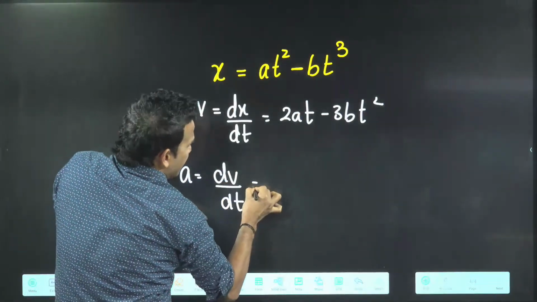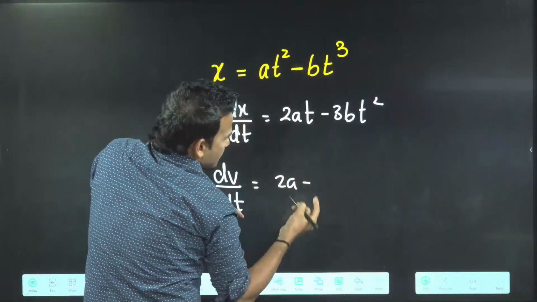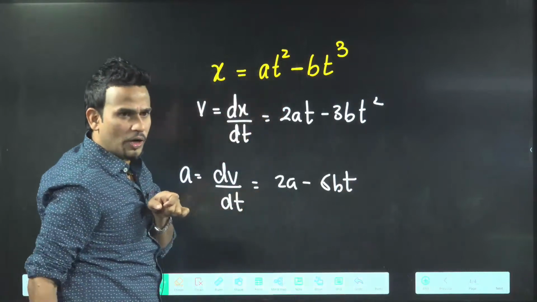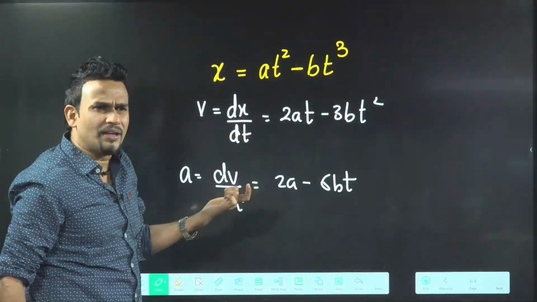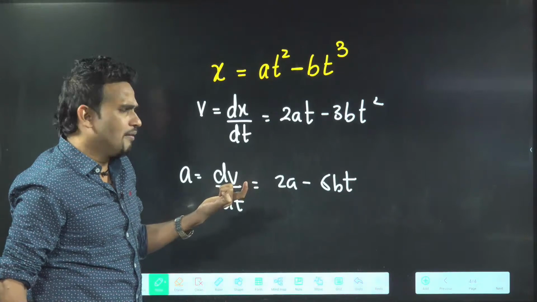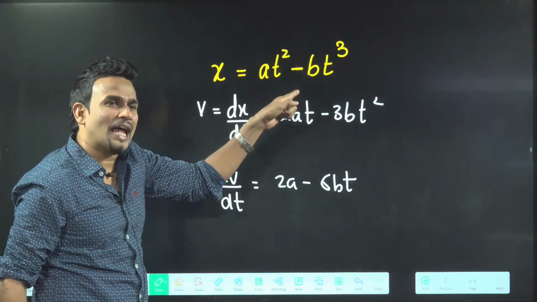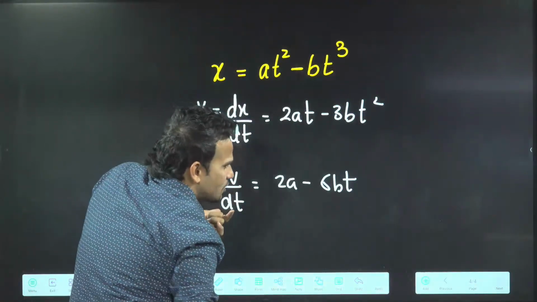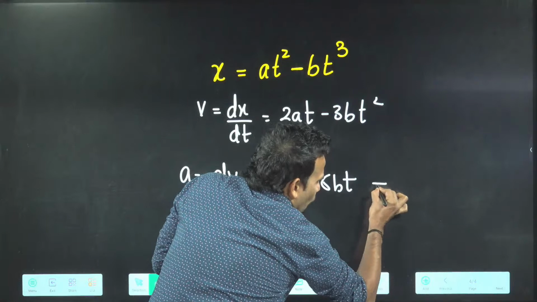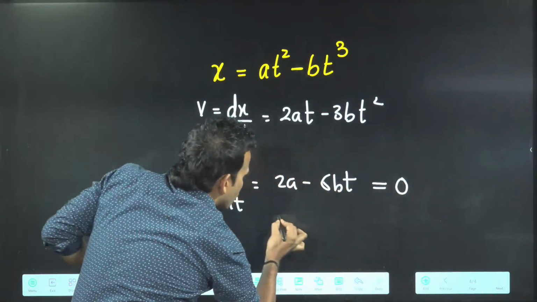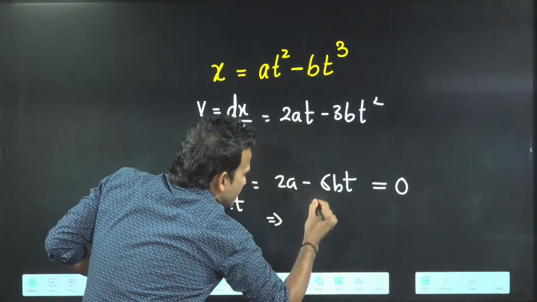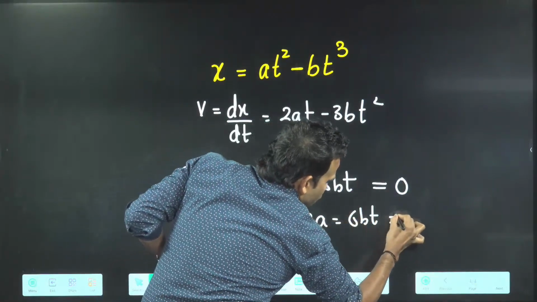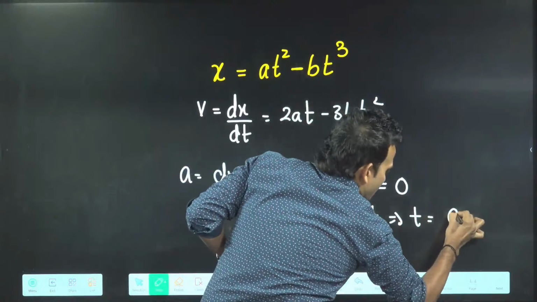So dv by dt, that will come 2a minus 6b into t. You are saying 2a by 3b. 2a by 3b is the time when velocity will become zero. I'm asking you acceleration. So this is acceleration. In the question, they are saying acceleration is zero. So equate this acceleration to zero. From there, 2a will be equal to 6bt. So from here, t will be coming as a by 3b.